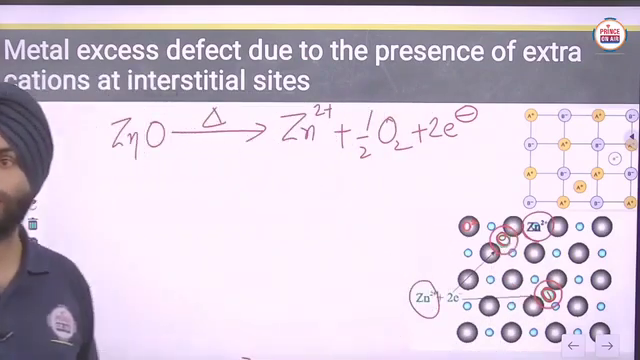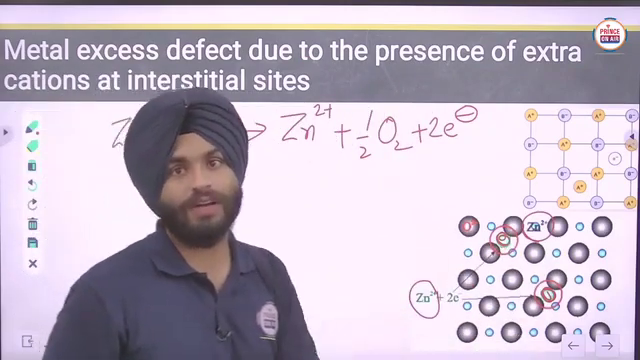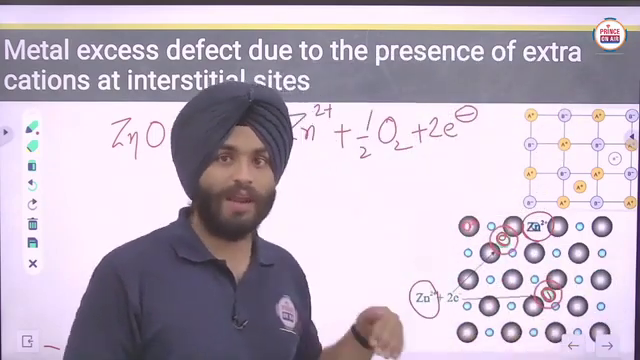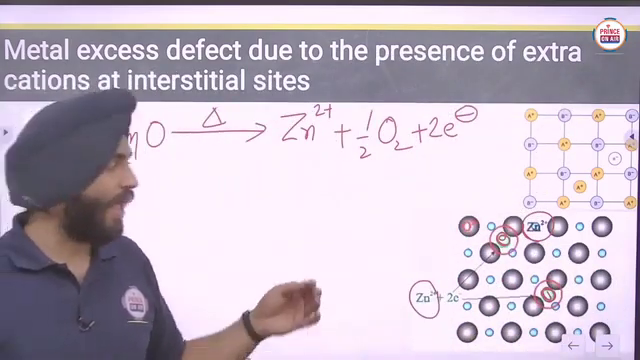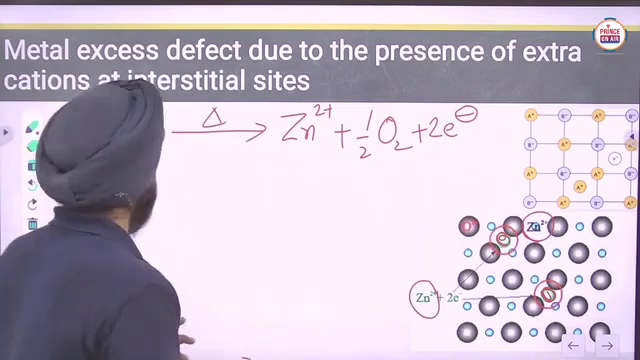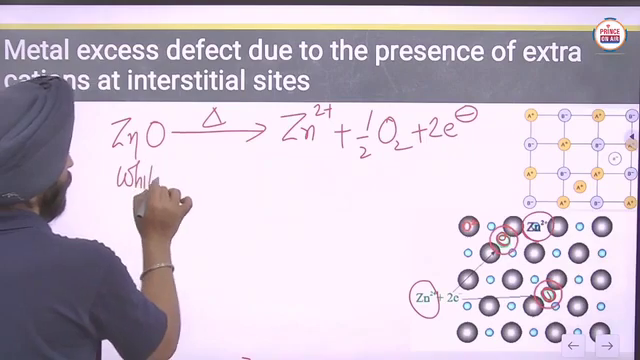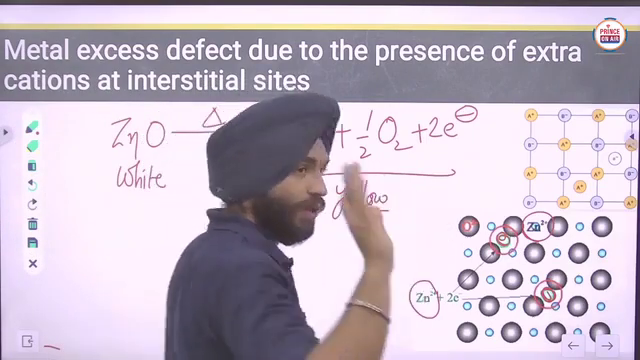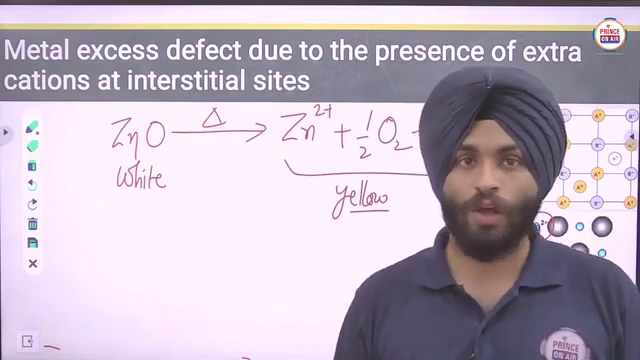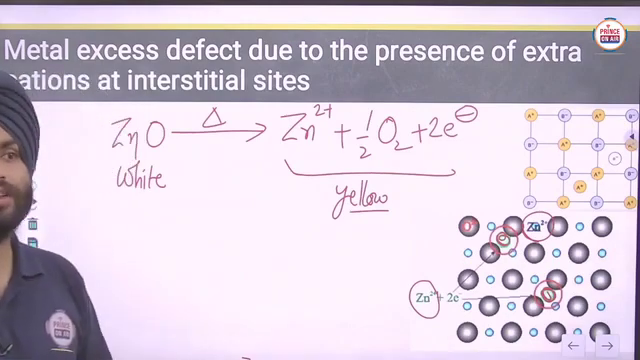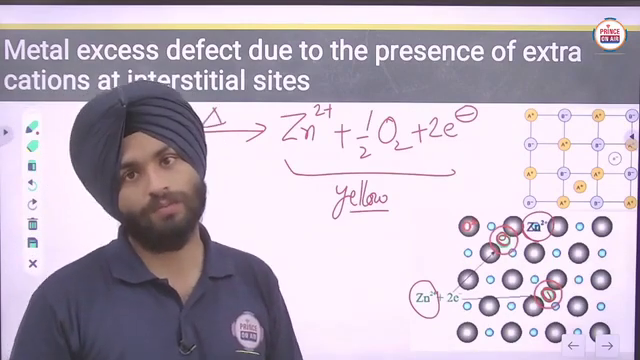All are zinc positive ions, but here Zn2+ is formed. Due to the presence of these free electrons and the movement of these electrons and also that of ions, zinc oxide, which is white in color, will form a yellow color substance. So the question is, why does zinc oxide change into yellow color on heating?